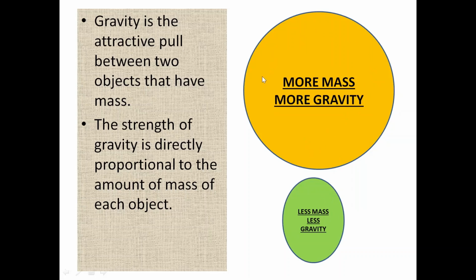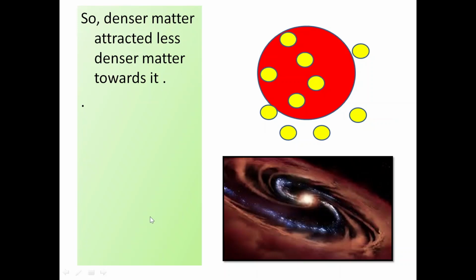As you can see in the picture, the yellow ball has more mass, so if the mass is more, then the gravitational pull of this yellow ball will also be more as compared to this green ball, which is smaller in size, meaning it has less mass, so it has less gravity, as the strength of gravity is directly proportional to the amount of mass of each object. Hope it is clear now.